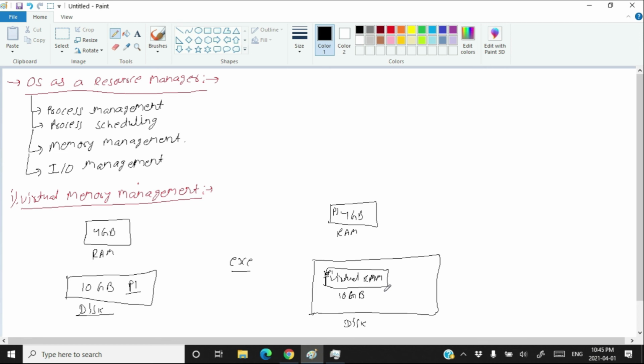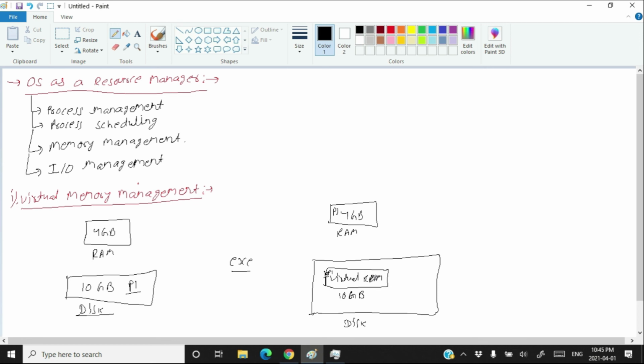Don't think that because the virtual RAM is on the disk, it is not volatile. Just like the RAM, the virtual memory part of the disk also gets deleted when you switch off the computer. So virtual memory is also volatile like RAM.